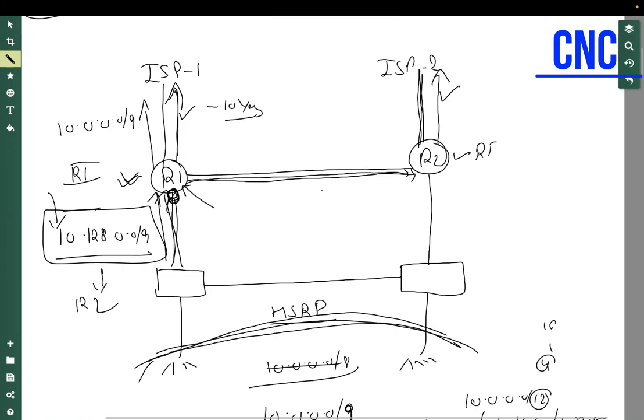But to handle this, we can use the track feature inside PBR. Whatever next hop you define, let's say R2, you can put a track on it and track the R2 IP address. If R2 is available, then the policy is active. Otherwise, do your task. No worries. Because I want that if R2 goes down, the traffic should go to ISP1 directly and shouldn't go to R2. So we can use a track value, just like we do tracking in static routing. Exactly in the same way, we can use a track on the next hop here.